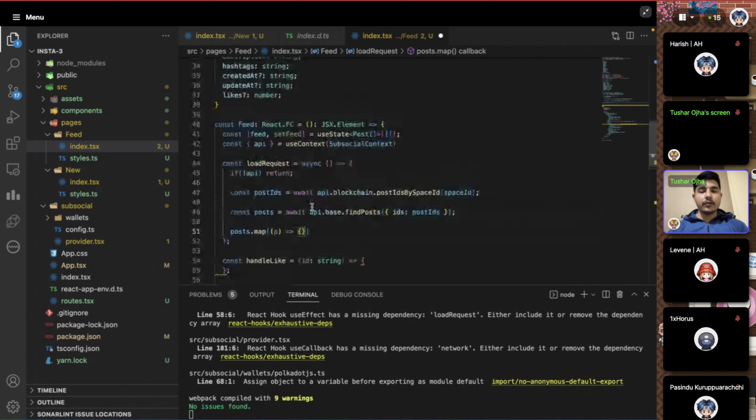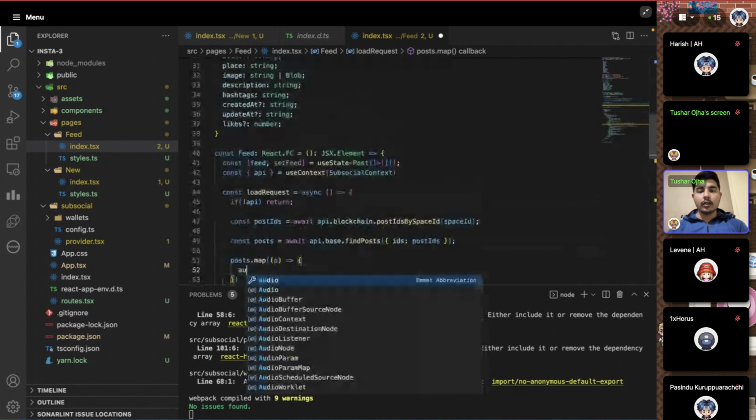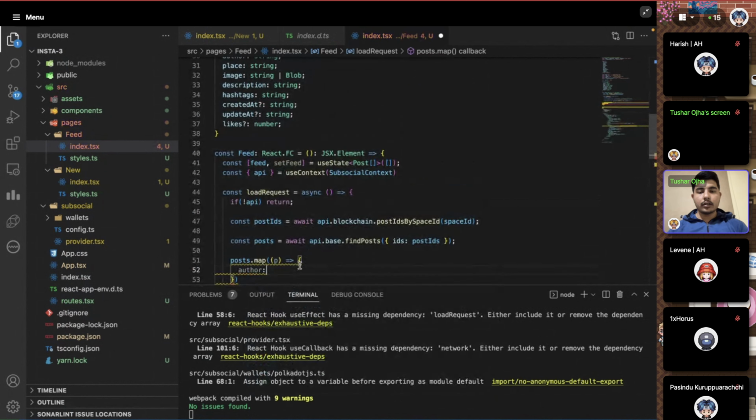The properties which it should return are basically author, who's the author.